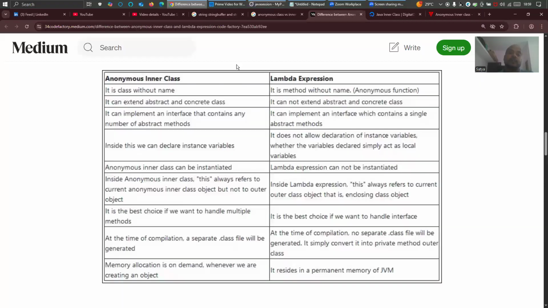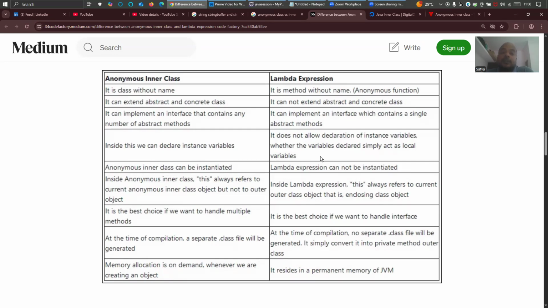Let's go and finish that difference. So anonymous inner class is a class without name. Lambda is a method without name. Lambda is basically a kind of function. That's why we call it a functional interface, and we implement the functions. It's a method without name. Anonymous inner class can extend abstract and concrete class, right? What about lambda expression? It cannot extend abstract and concrete class.